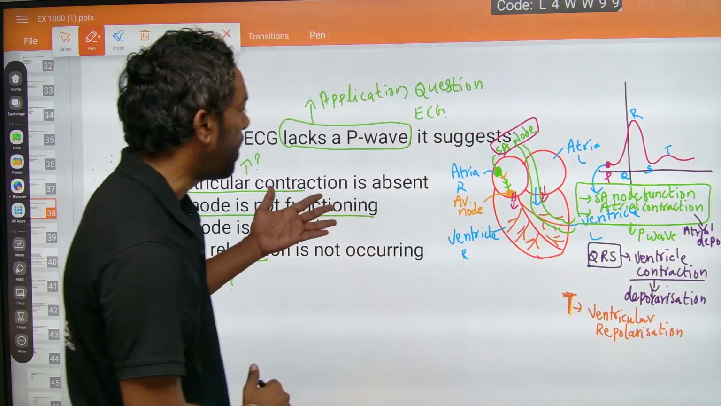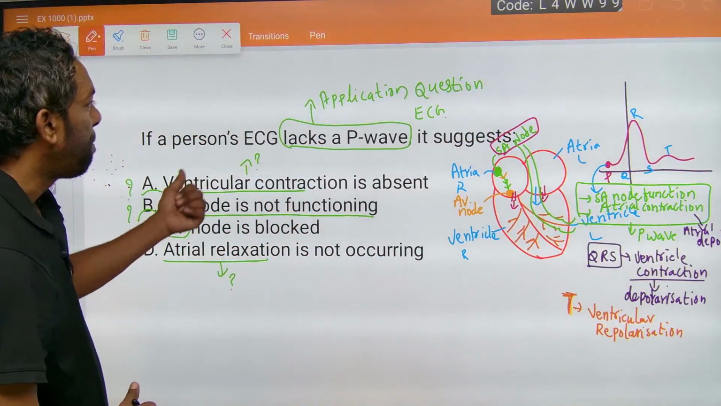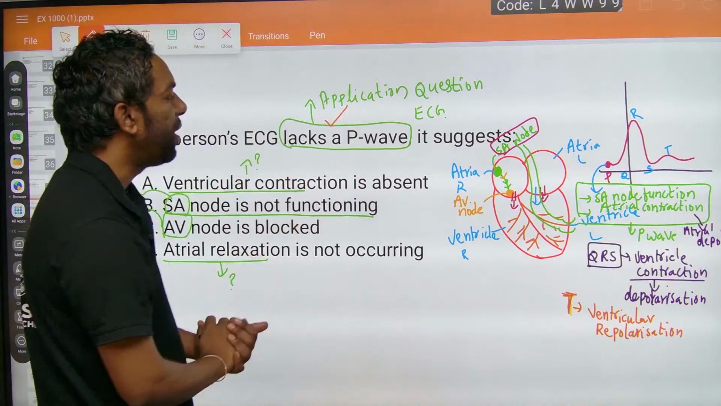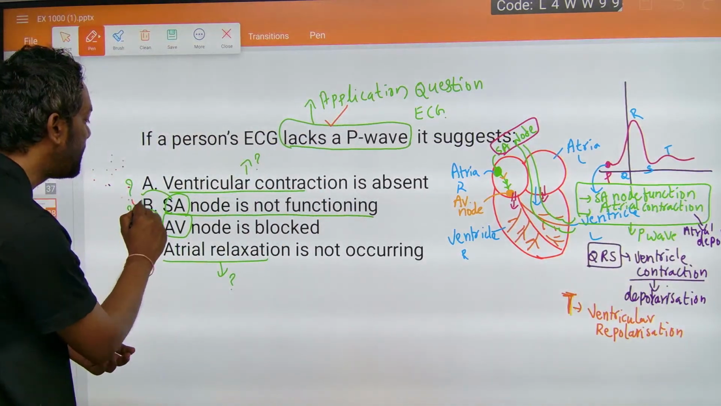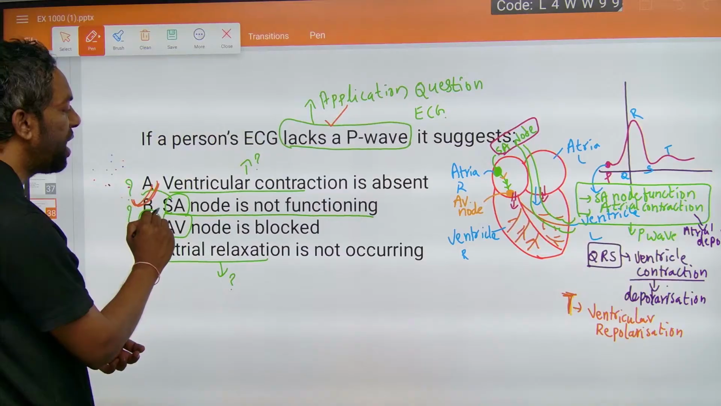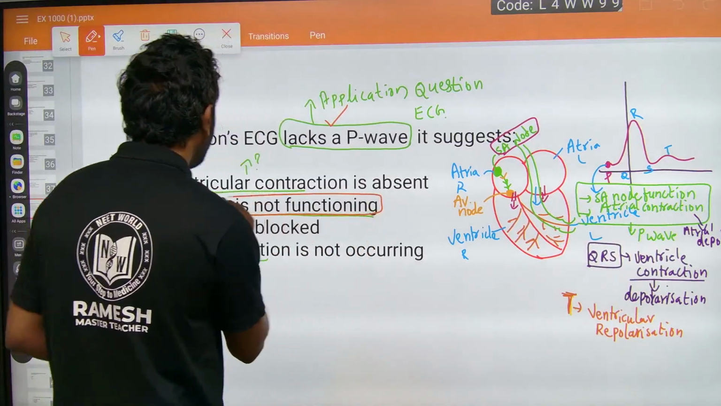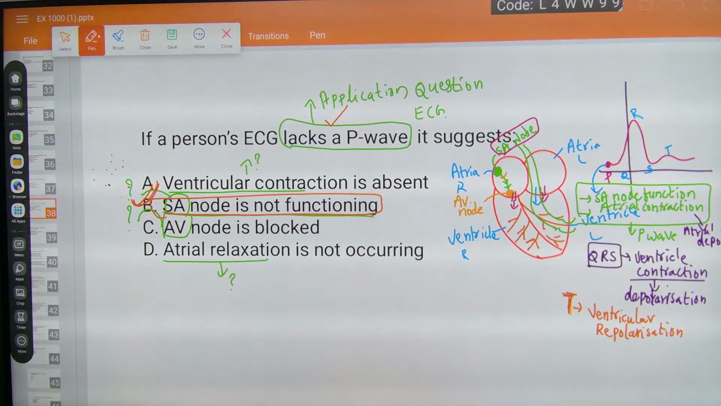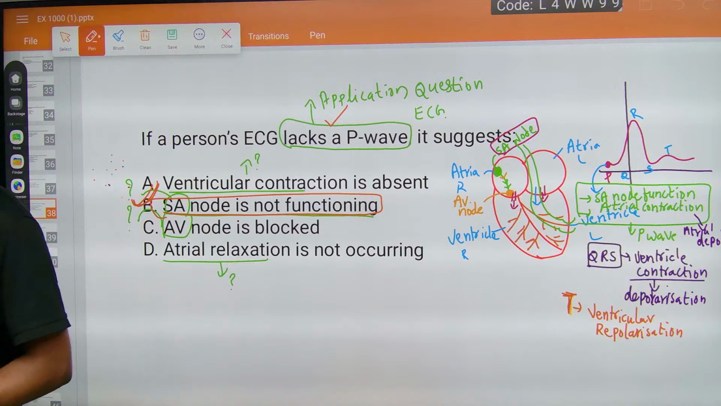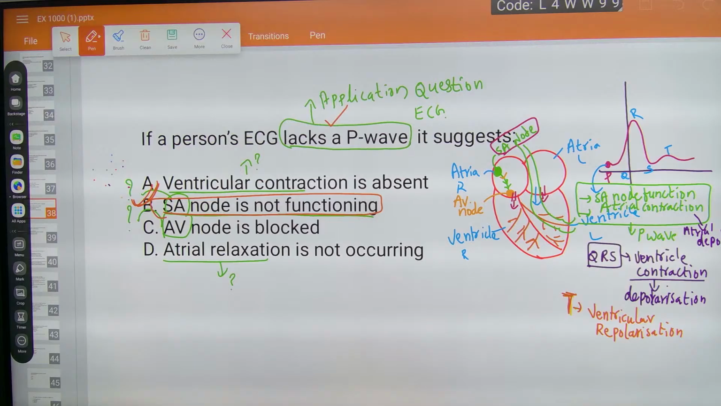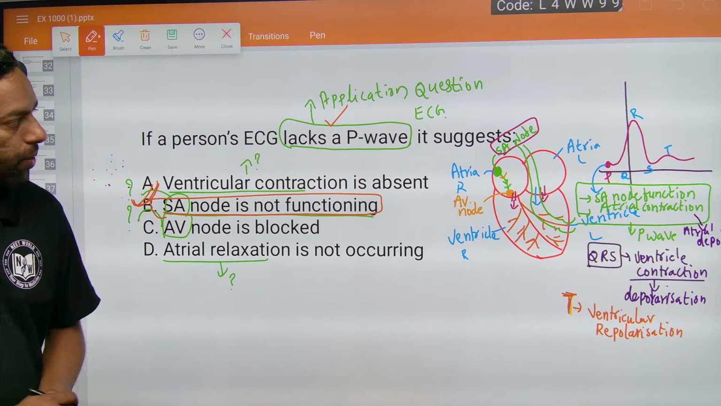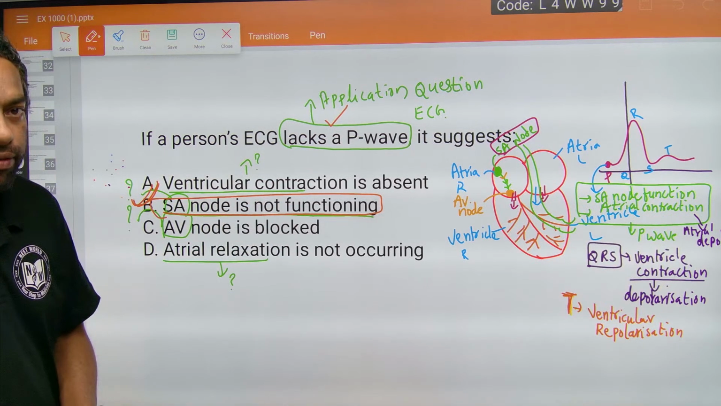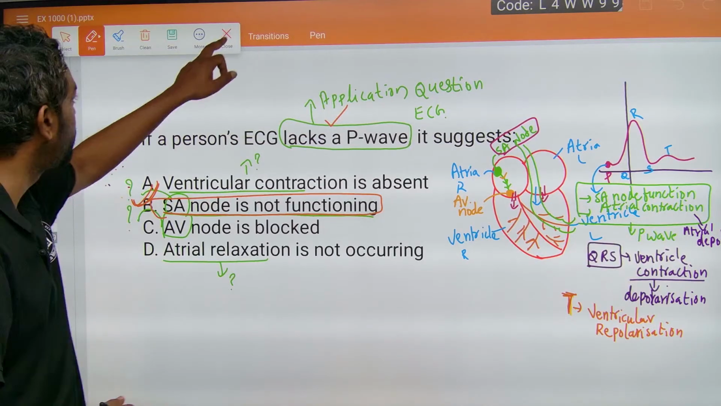So what is the answer here? The lack of a P wave means the SA node is not functioning properly. This is the right answer here. I hope you guys understand this well. Okay, next question.